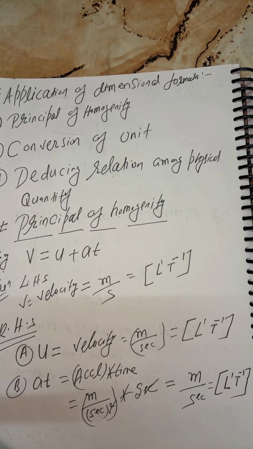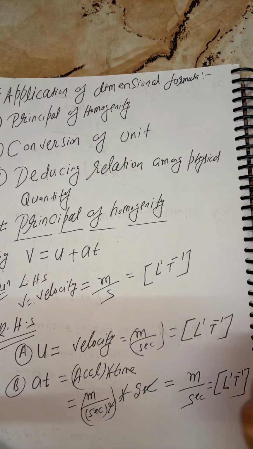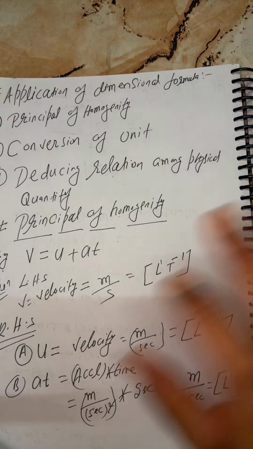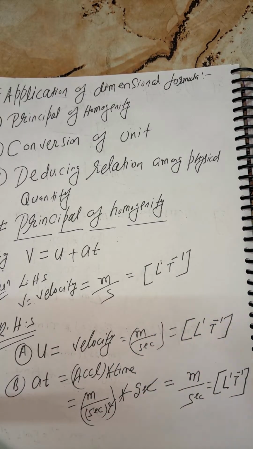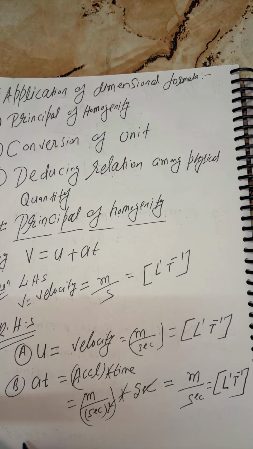No need to worry. Any numerical value doesn't have a unit. So no need to worry. So what you can say, L to the power 1 is equal to T to the power minus 1. Same thing, which I can say here, LHS is equal to RHS.